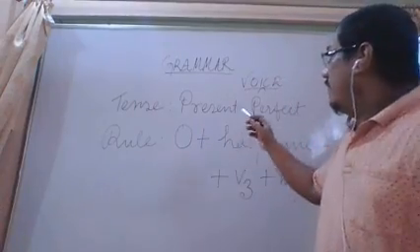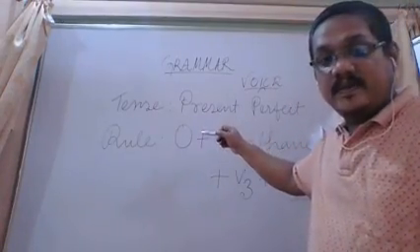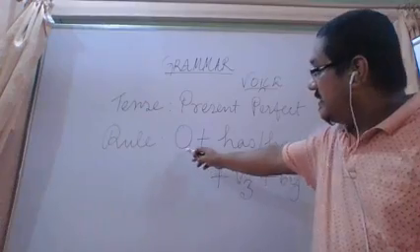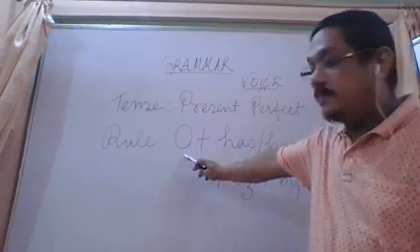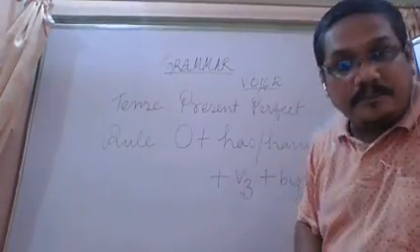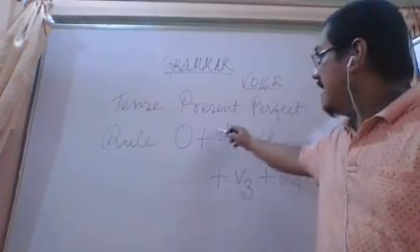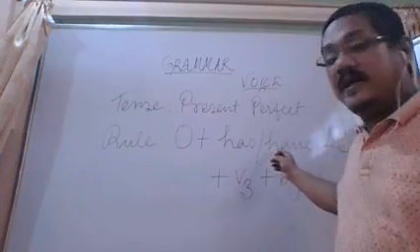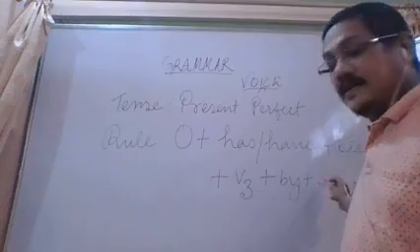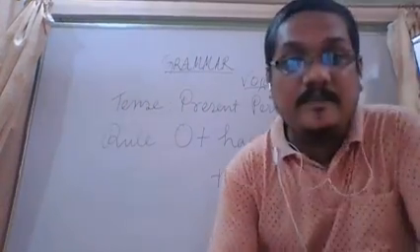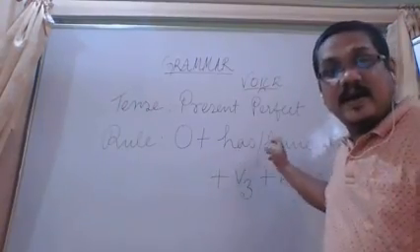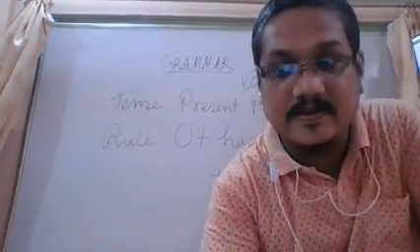So the rule for present perfect tense, and the sentence must be affirmative here, is that it should be first object followed by has or have. Now if the object is in singular number, then it will be has. If it is in plural number, then it will be have, then been, V3, by, and subject. So let us now take two examples where we can use has as well as have. Okay, let us see it.